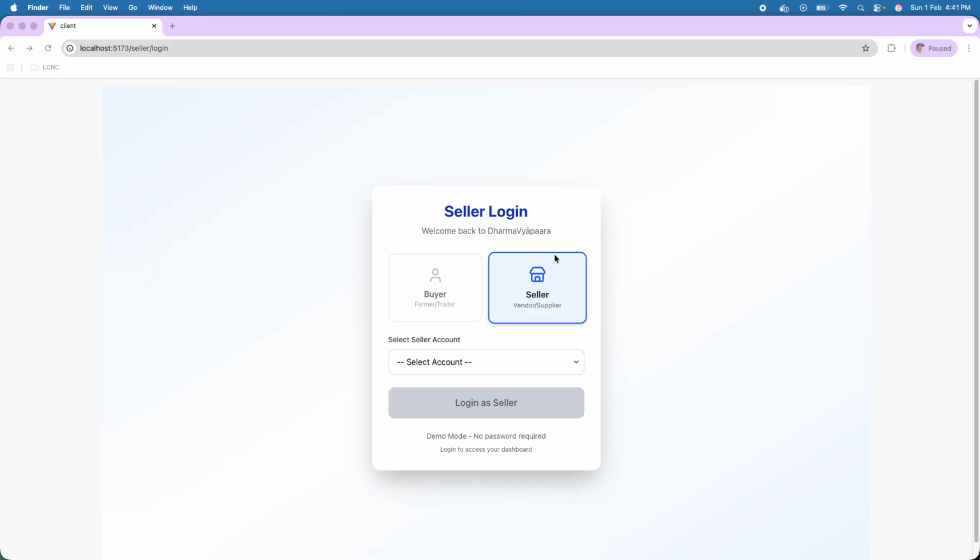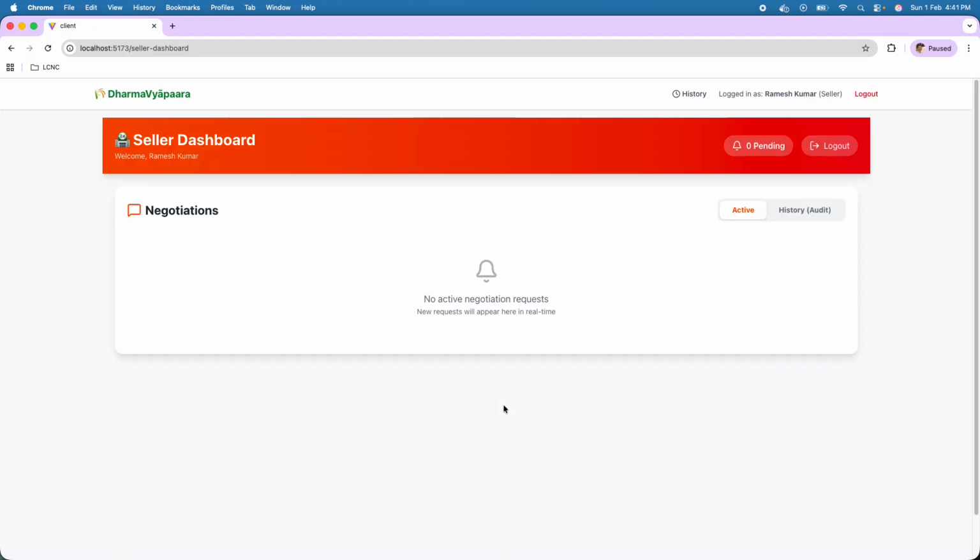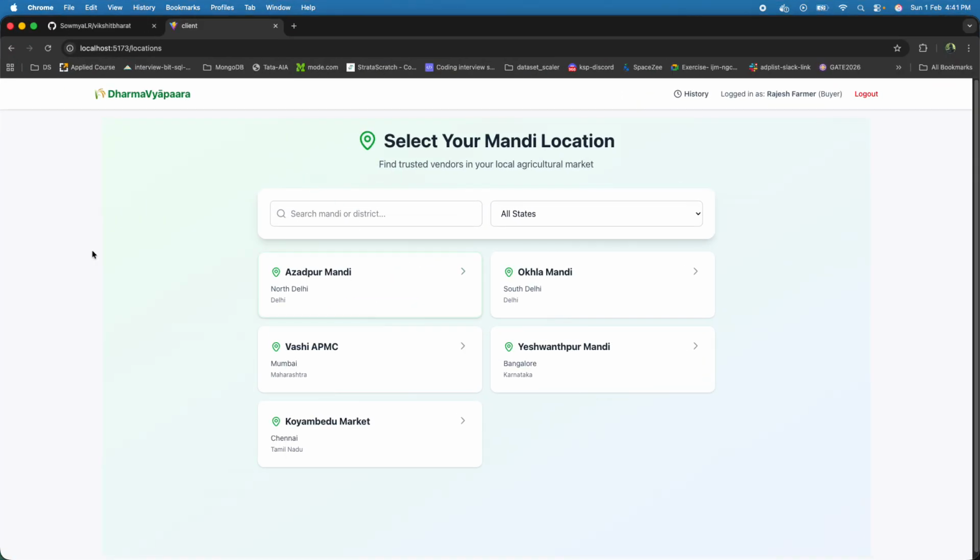This will be the login page for buyer and seller. Let's log in as seller. And this will be the landing page for buyer. We have logged in as Rajesh Farmer.